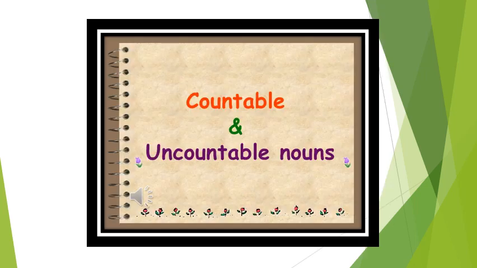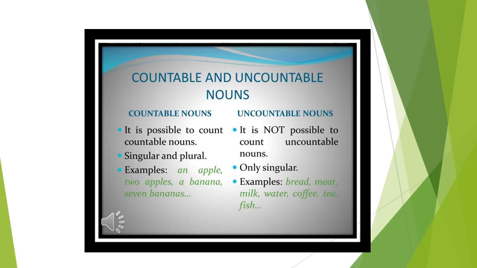Another concept, countable and uncountable nouns. This is a part of your textbook and syllabus as well. You are familiar with the terminology countable nouns. It means those nouns which can be counted. For example, they can be singular and plural as well: an apple, an orange, and lots of oranges.